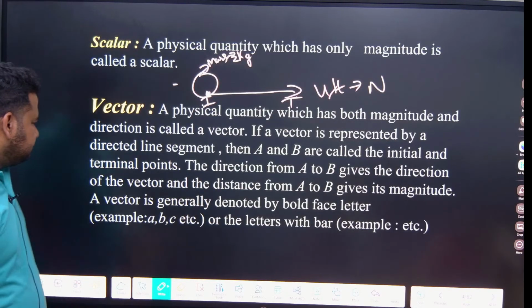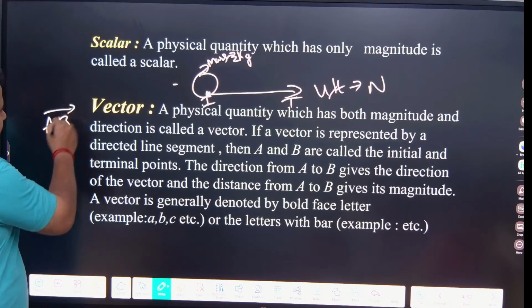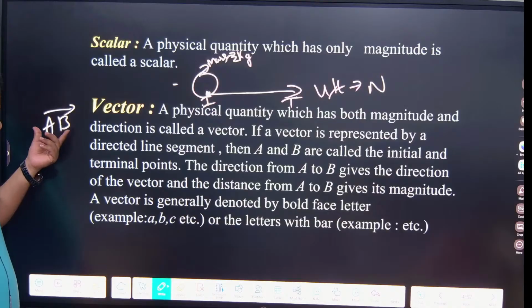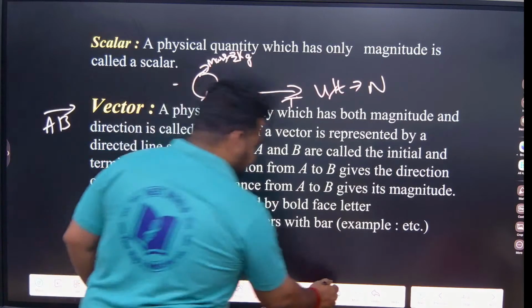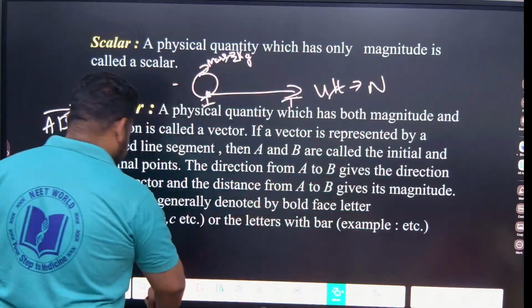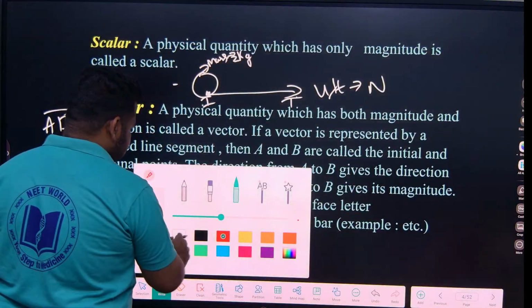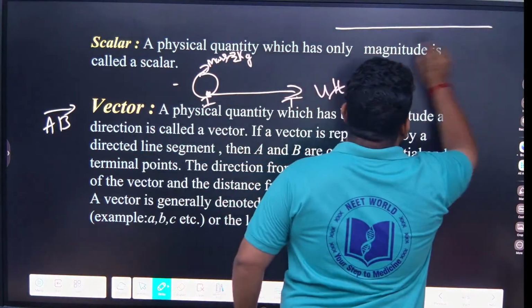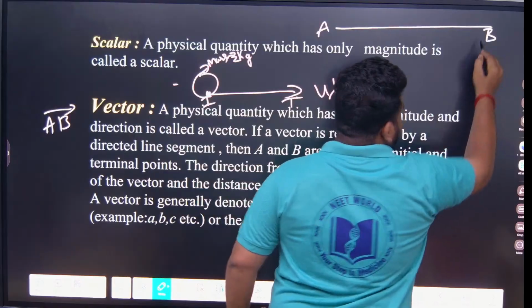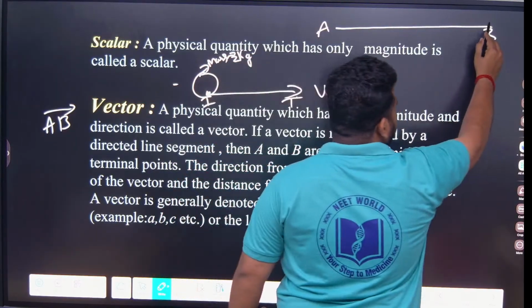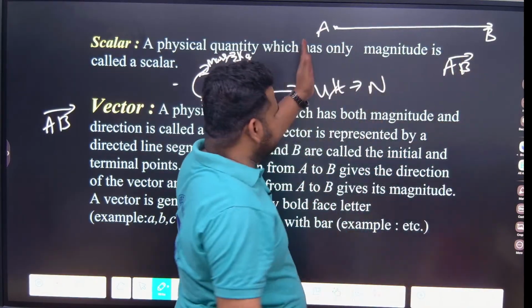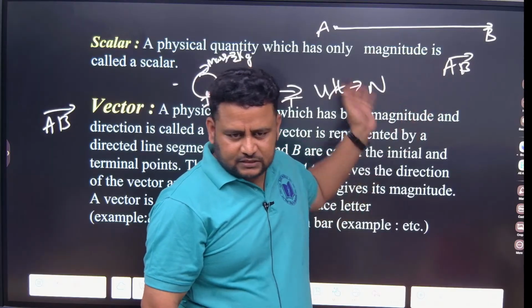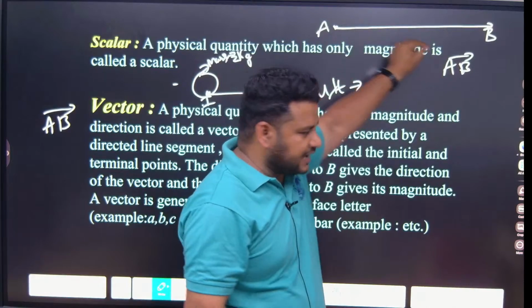Suppose I write AB with a line on top. This length is the magnitude, and this line is representing direction. I told you AB is a vector. That means it has direction, directed from A to B. This length AB is its magnitude, and this is the direction, like I told you.